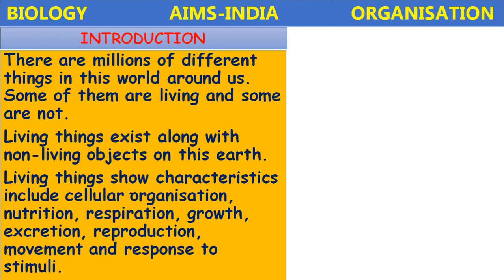The living things show characteristics that include cellular organization, nutrition, respiration, growth, excretion, reproduction, movement or locomotion, and response to stimulus. These are all the characteristic features of living things, whereas in non-living things we cannot see all these things. Life processes are not performed by non-living things.